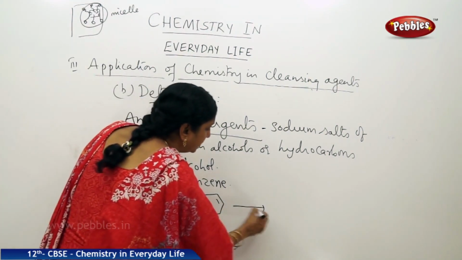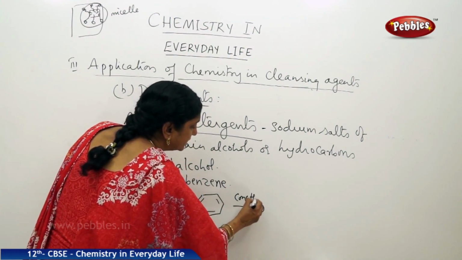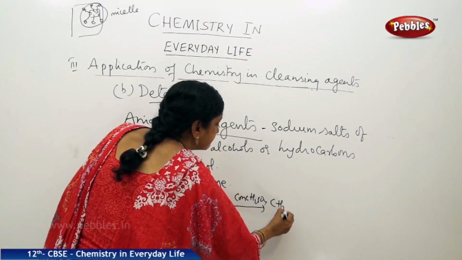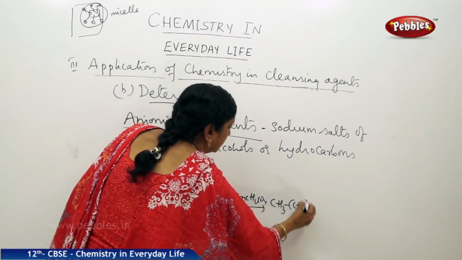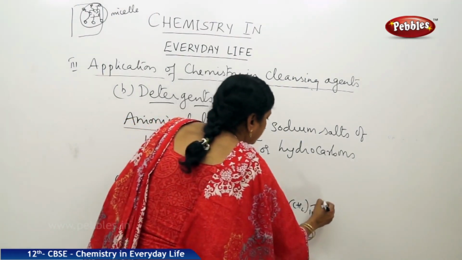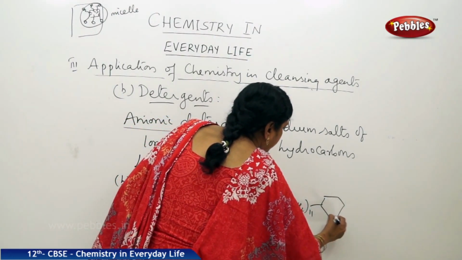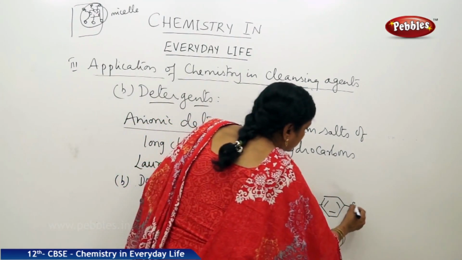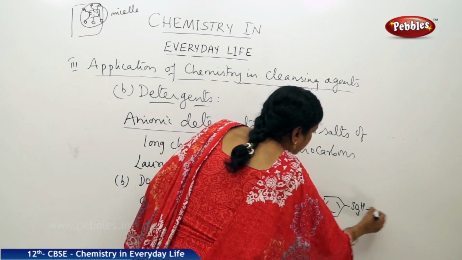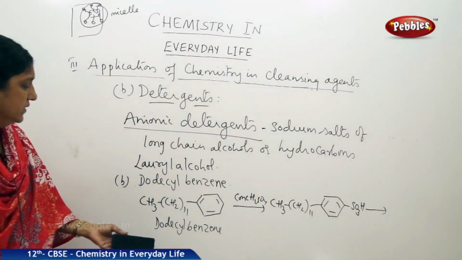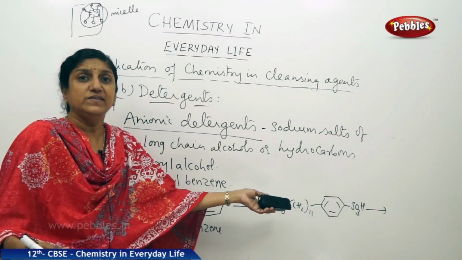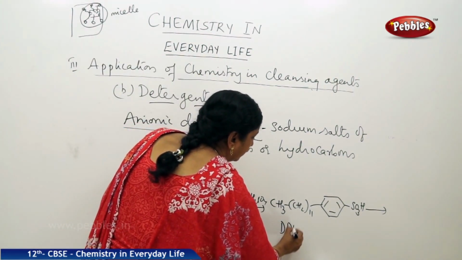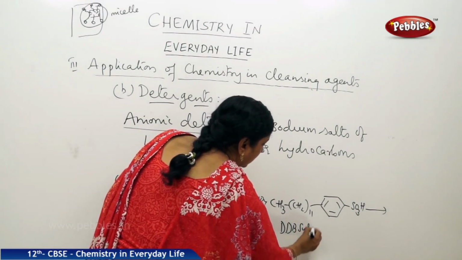Now this, when it is treated with concentrated sulfuric acid, gives you CH3 CH2 11 times with the benzene ring as it is unaffected, and there is this SO3H group from sulfuric acid, that is dodecyl benzene sulfonic acid.